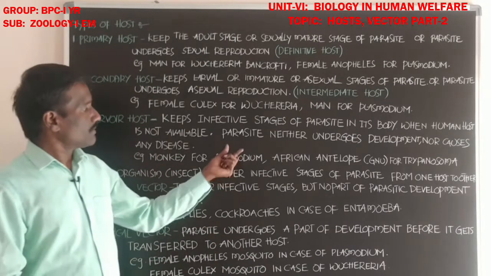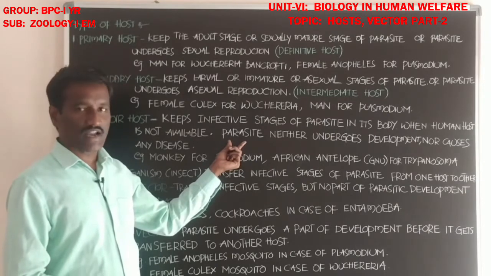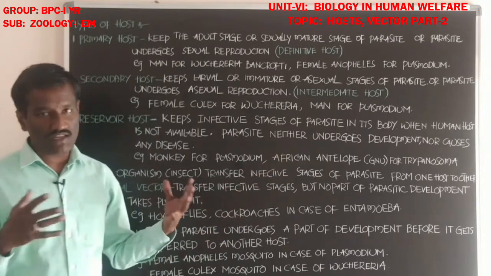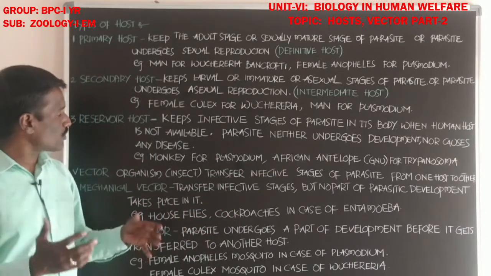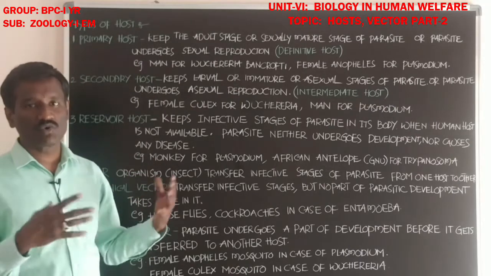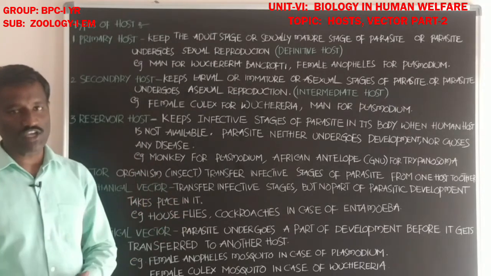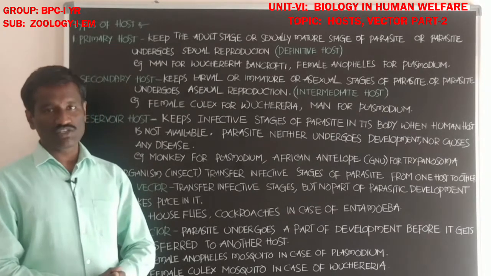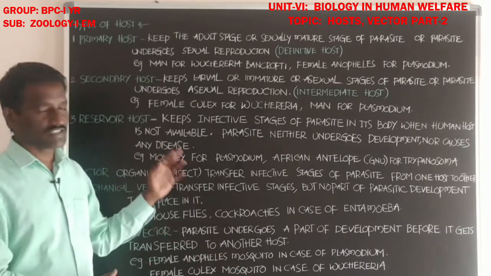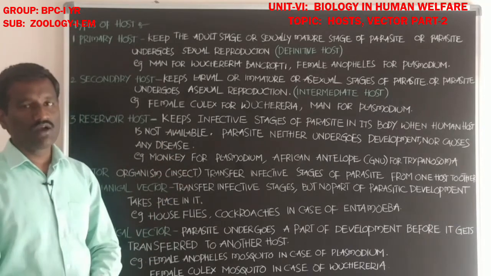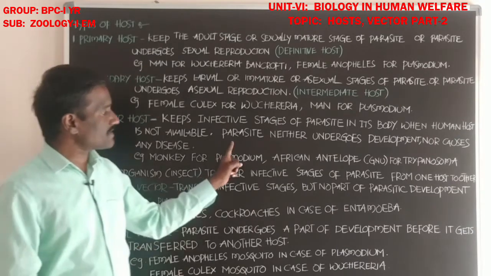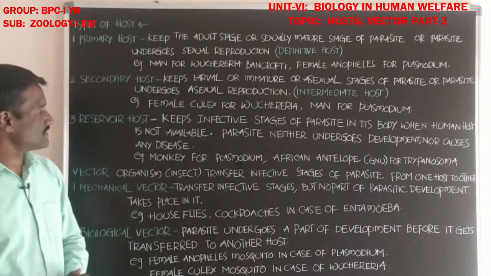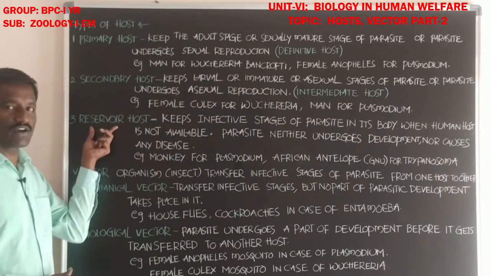In that type of host body, the parasite does not undergo any development and does not cause any disease. After the human host is available, the parasite leaves the reservoir host and enters the body of man. Which one is the example for reservoir host?